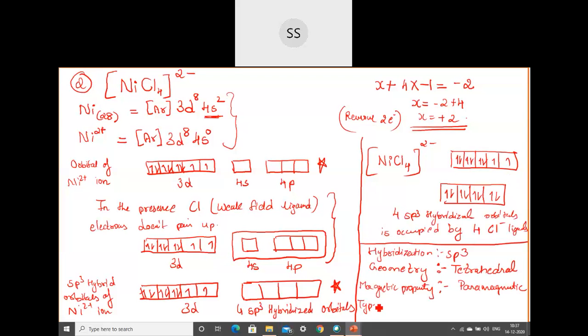And then the last is the type of complex. We don't have any d orbital involved here, so what can you write, whether it is high spin or low spin? It has to be high spin, no? Because unpaired electrons are more. Okay. More unpaired electrons, more is the spin. So it is a high spin complex.